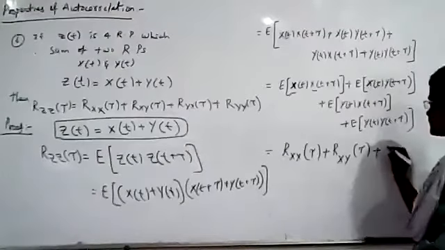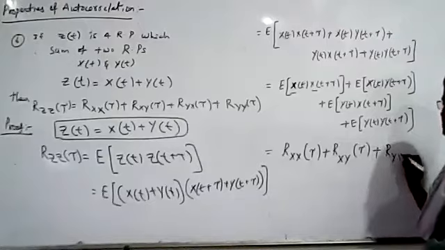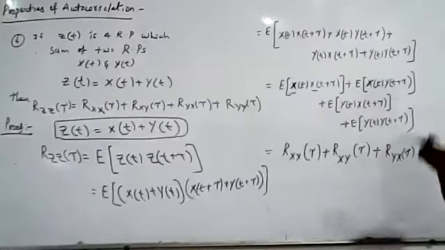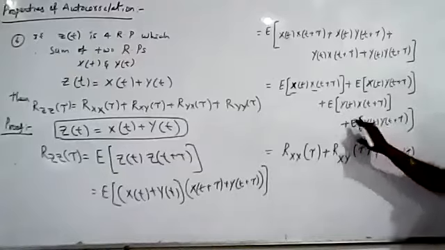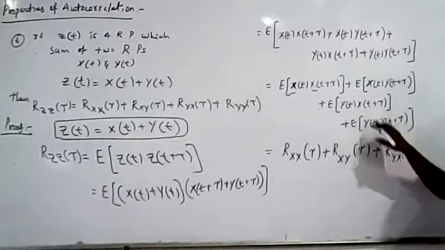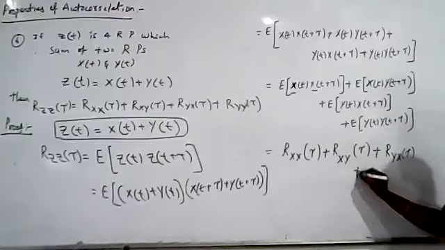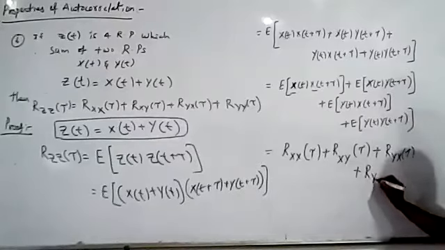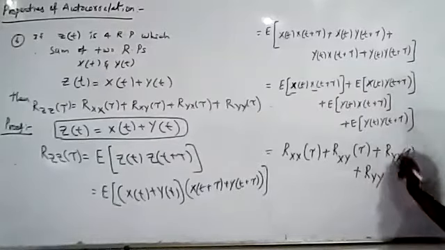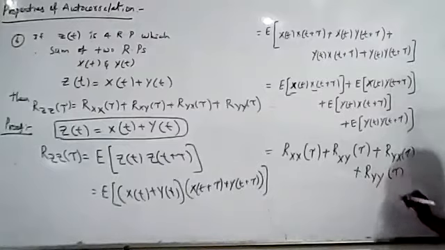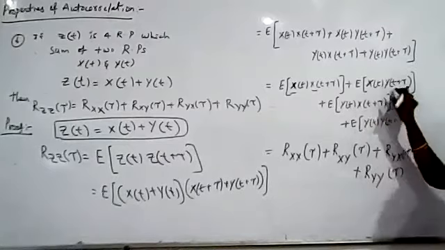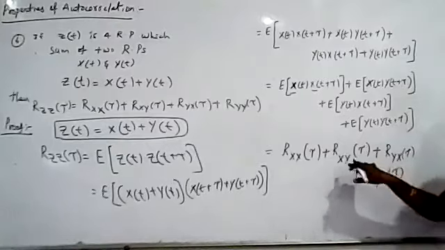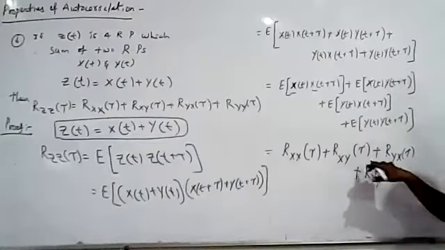Next we have Ryx of tau, because the first variable is y, second variable is x. Then what is the next term here? Y, so it is y. If it is from the same random process, then it is autocorrelation. If these two variables are from different random processes, then it is cross correlation. So here Rxy is the cross correlation.